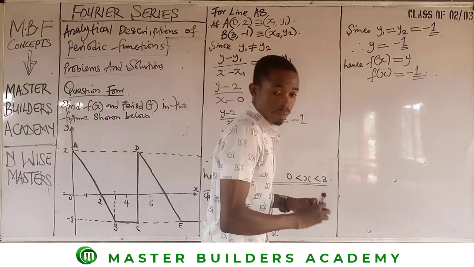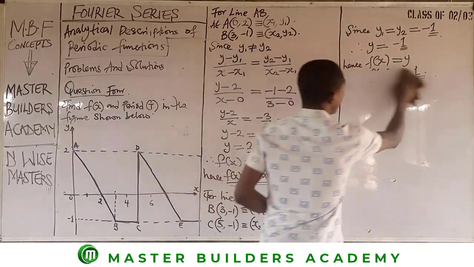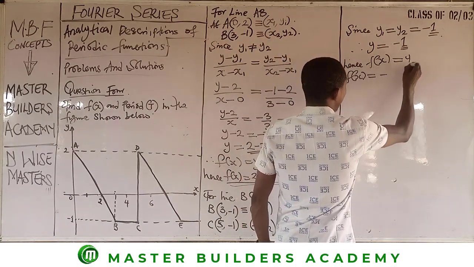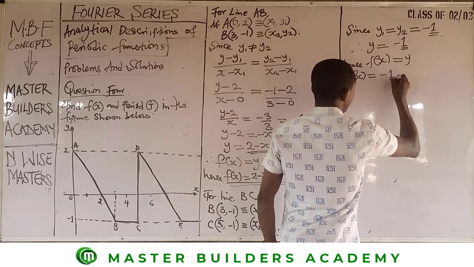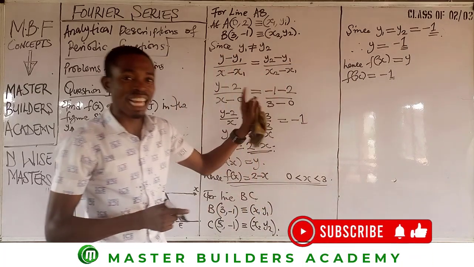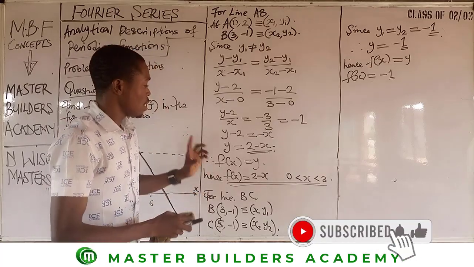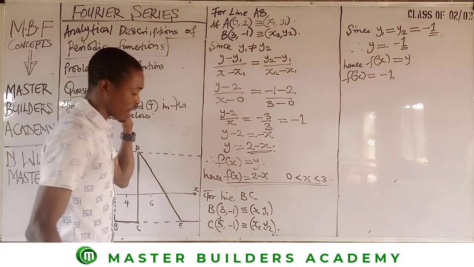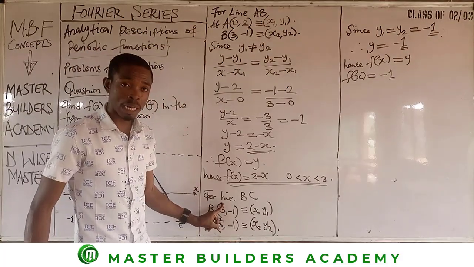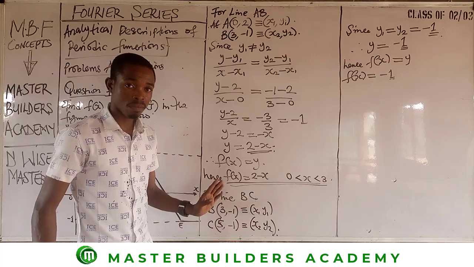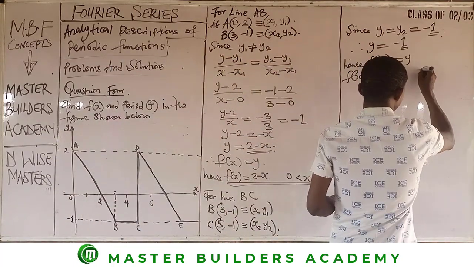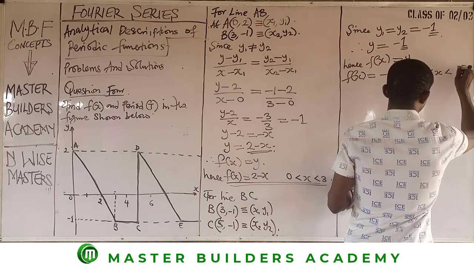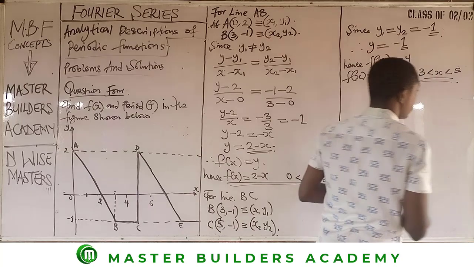Guys, and f of x is equal to minus 1. Within what range is this value of f of x obtained? Or is this equation gotten? Between x3 and 5. Like I said, don't need to kill yourself. Just come here. If x1 is between x1 and x2. That's all. So you take x1 first. 3 less than x less than 5. This is what we have.